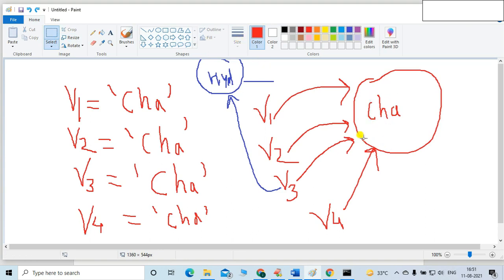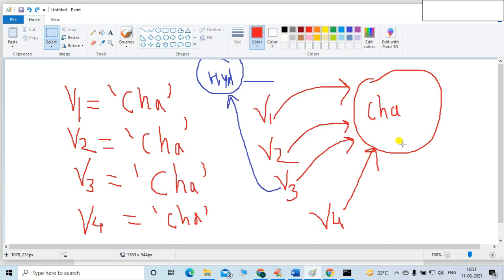Definitely this Chennai would be replaced by Hyderabad, and now all the voters would be pointing toward Hyderabad. If voter 3 changes its value, then voter 2 migrating to another city would also change the city, meaning all would be in a different city. That would definitely create a big problem, right?